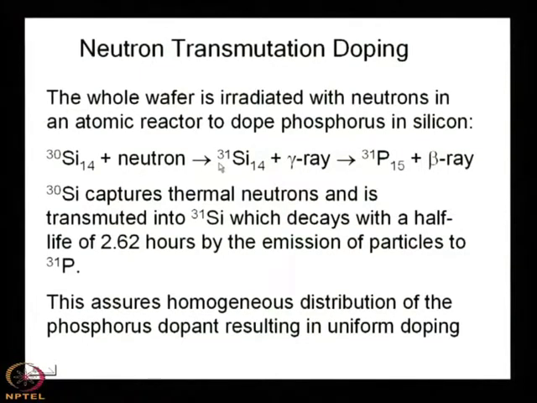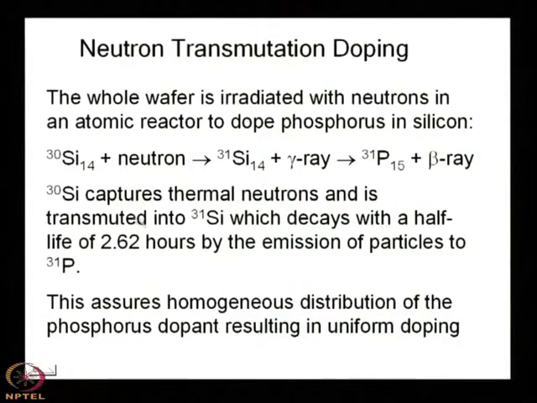And 0 neutron. So, it will be 31, and this 31 basically is a radioactive form with a half life of 2.62 hours. So, within 2.62 hours it will be transformed into phosphorus 31P15 with the emission of a gamma ray, and when phosphorus will be there, there will be an emission of beta ray.